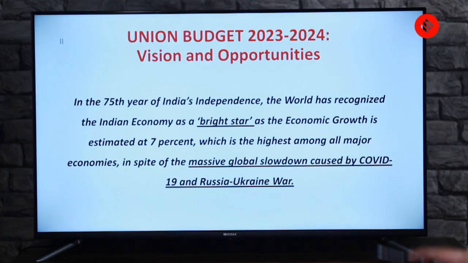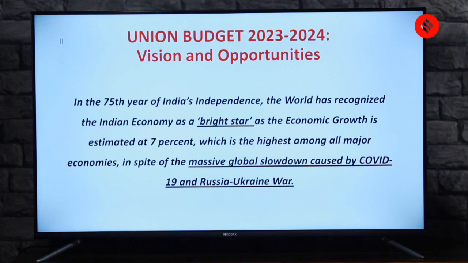And I quote, "In the 75th year of India's independence, the world has recognized the Indian economy as a bright star, as the economic growth is estimated at 7%, which is the highest among all major economies, in spite of the massive global slowdown caused by COVID-19 and Russia-Ukraine war."